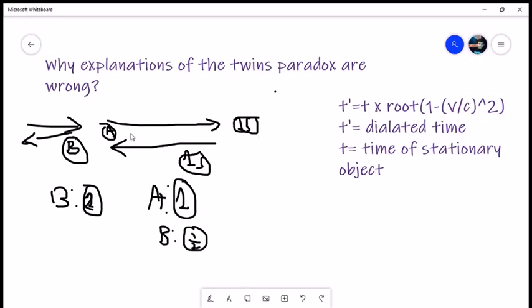Imagine if instead of A moving for 1 second, he moved for 2 seconds. Okay?